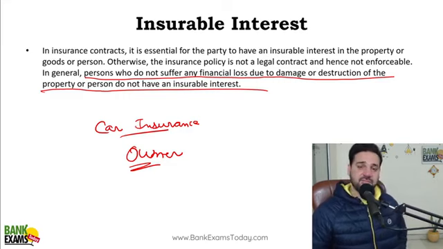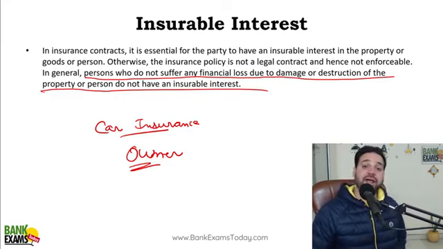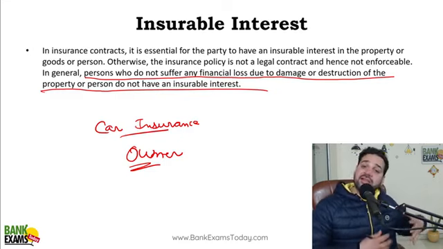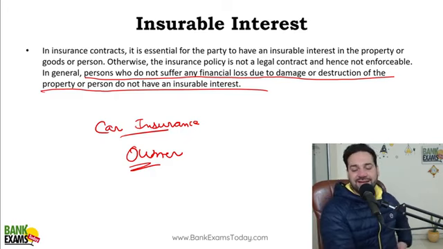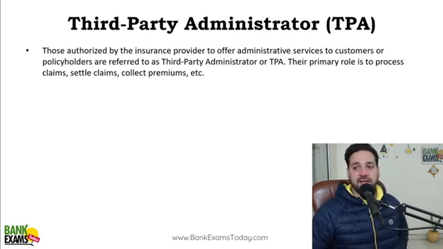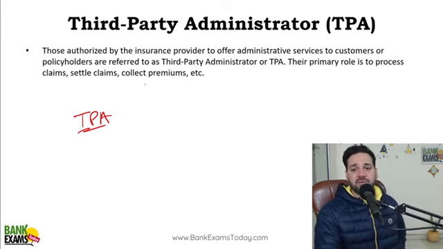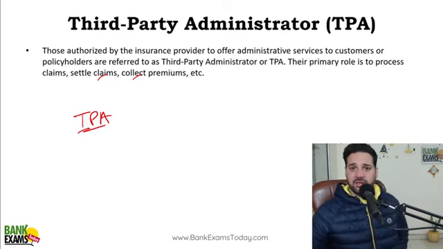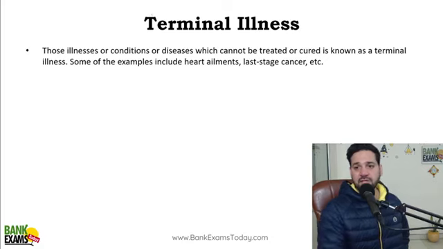In case somebody is having an insurance contract and he does not have insurable interest, then that insurance contract is invalid. वो इंश्योरेंस का कॉन्ट्रैक्ट इनवैलिड है. Third Party Administrator and TPA, TPAs are third party providers. They may collect the premium, settle the claims, or they may process the claims. So a lot of LIC premium collection counters may be there around your house. So they are TPAs.